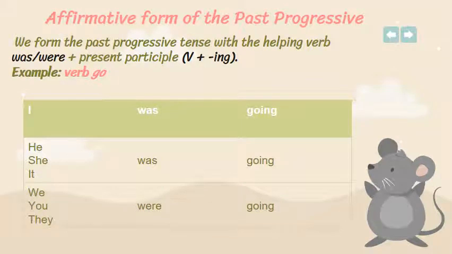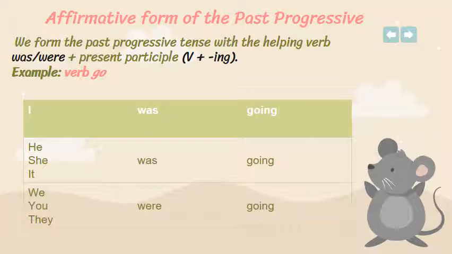Now, how should I form the past progressive? How should I write the verb in the past progressive? In the affirmative, the positive form, we form the past progressive tense with the helping verb was or were. So I have to use a helper, which is was or were. Since I'm talking about the past, I have to use the verb to be in the past. Was or were. Was for the singular subjects and the subject pronoun I, and were for the plural subjects.